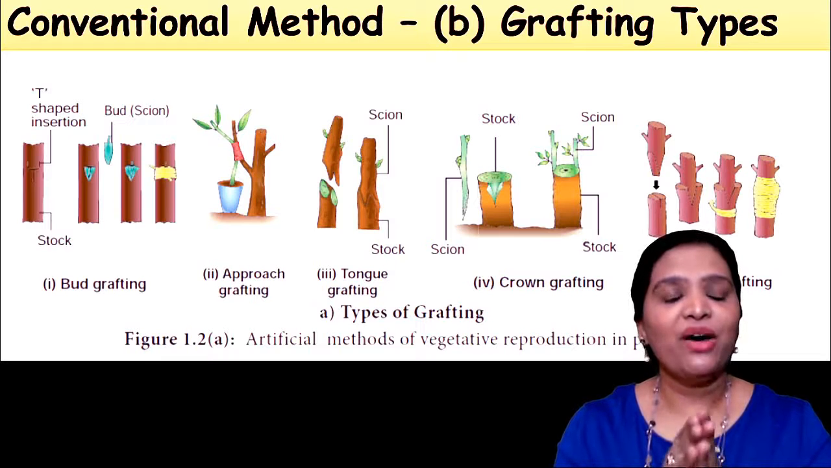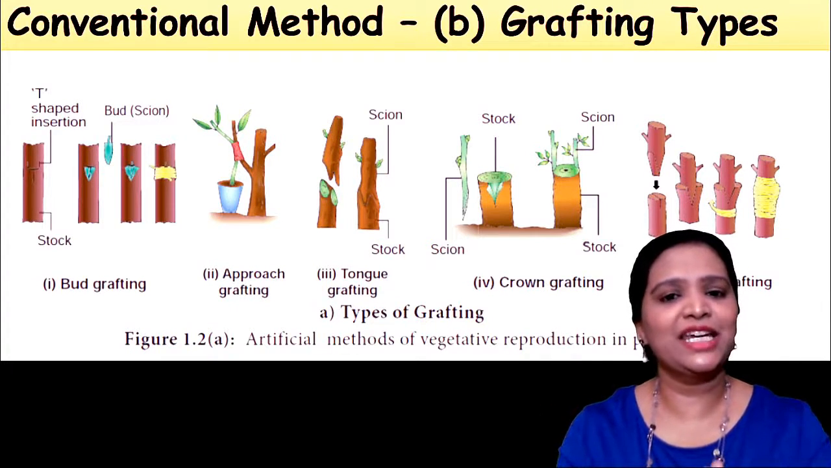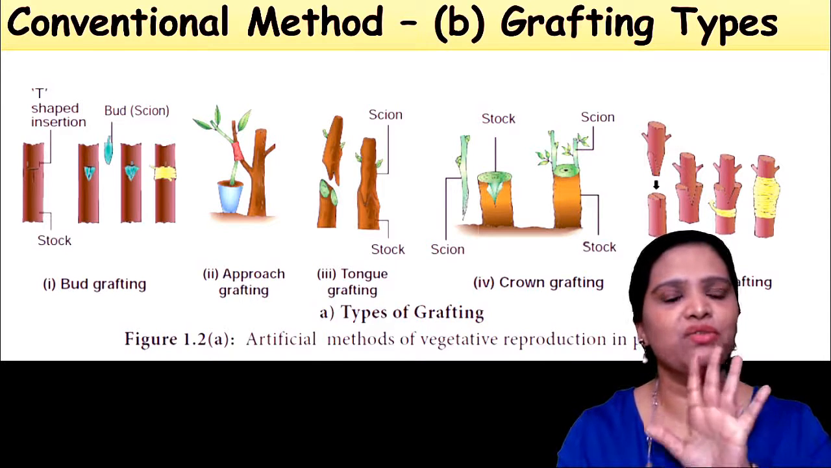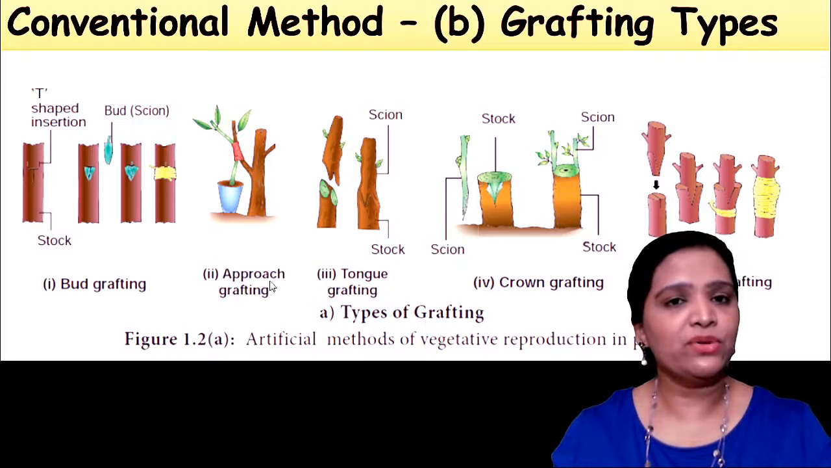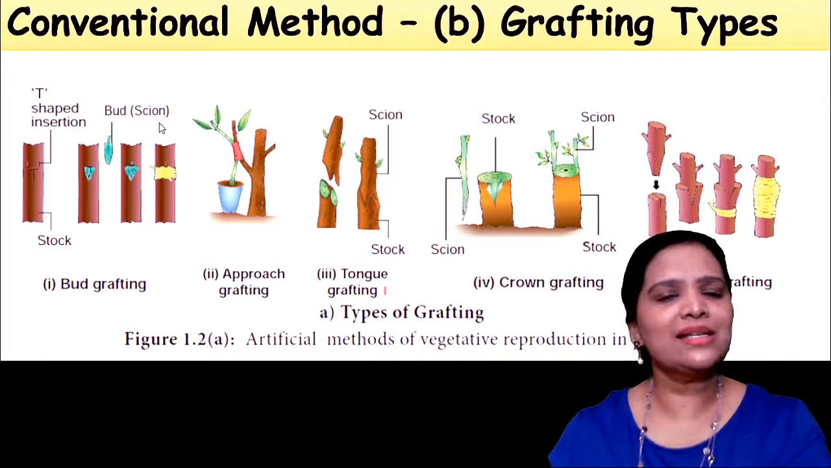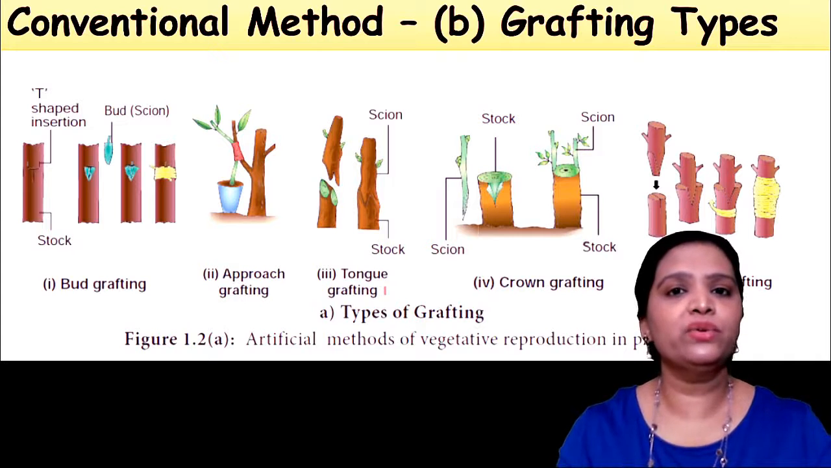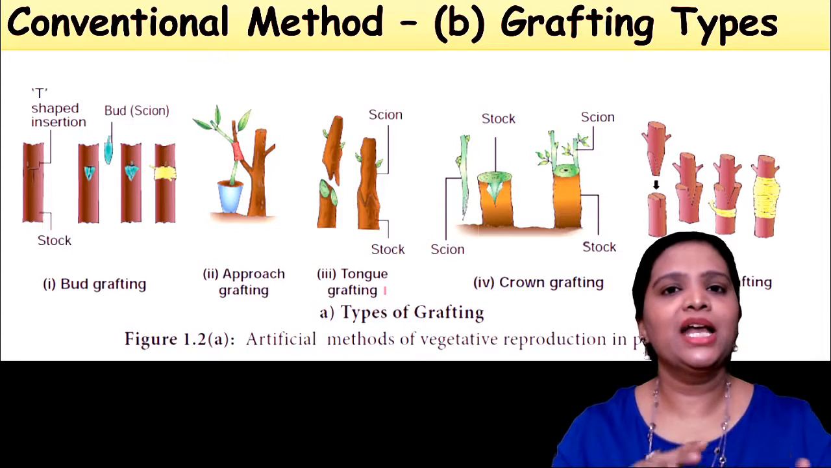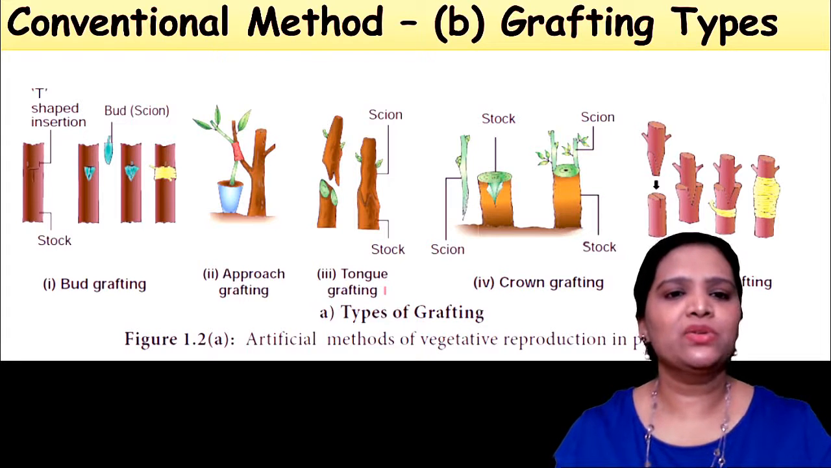So here, which part we are fusing depends upon that. The grafting is of 5 types. One is called bud grafting, approach grafting, third one is tongue grafting, crown grafting, and wedge grafting. So all these are basically grafting, fusing two plants. But how we are fusing, in which style, depending upon that, the name is a little bit different. Okay, so look at this picture.